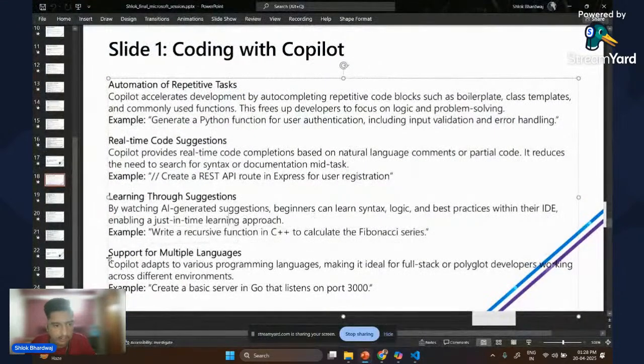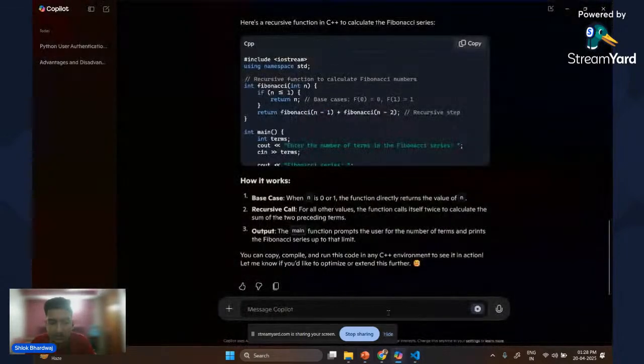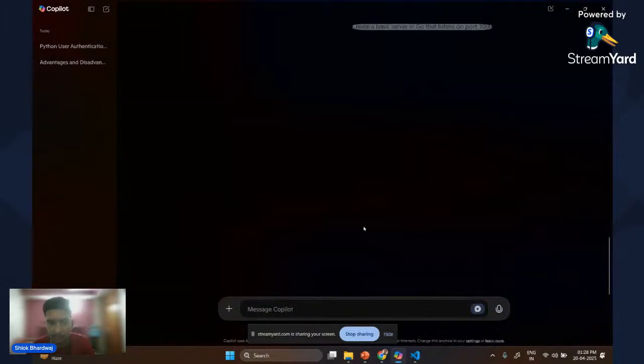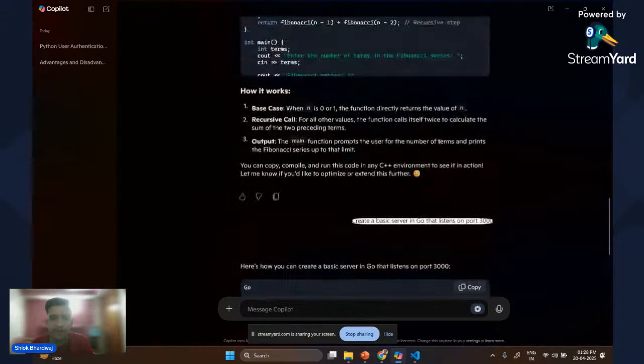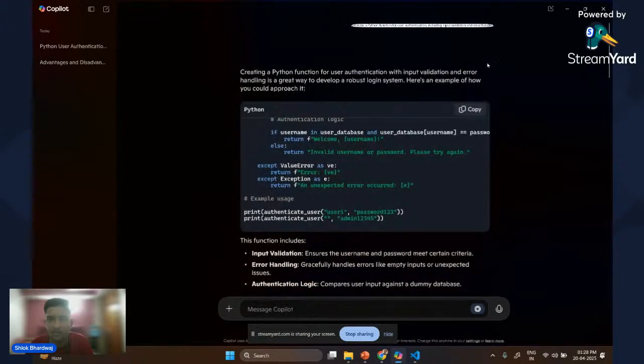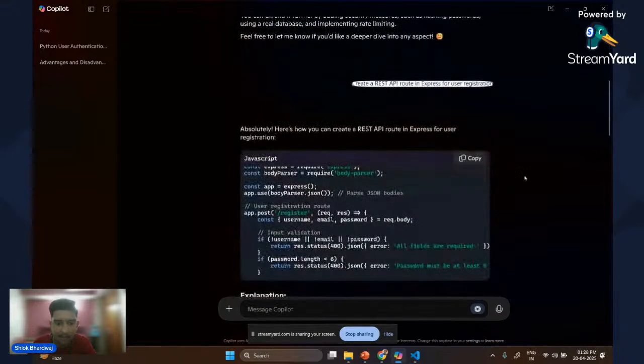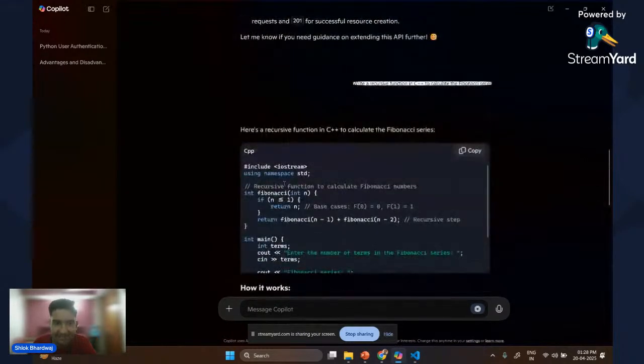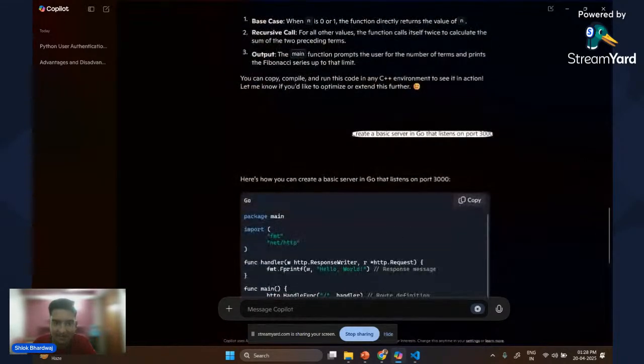Going forward, support for multiple languages. Copilot adapts to various programming languages, making it ideal for full stack or polyglot developers working across different environments. For example, let's test this one for the Go language. But one of the best things which you are able to see is I am directly switching from one language to another in the same chat, right? Like here I am talking about Python, then I am talking about JavaScript, then I am talking about C++, then I am talking about Golang.